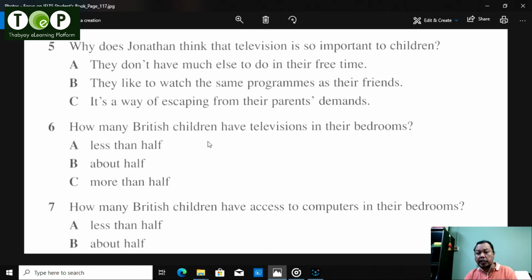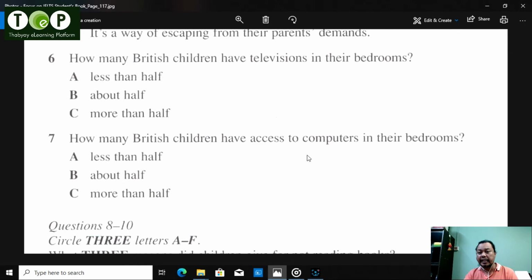How many British children have televisions in their bedrooms? The keyword is in their bedroom, televisions. More than half, more than 50%, or about half, almost 50%, or less than half, just lower than half. About half is almost 50%, and less than half is far below 50%, and more than half is like more than 50%. And how many British children have access to computers, not in the living room, in their bedrooms? Less than half again, or about half, or more than half.